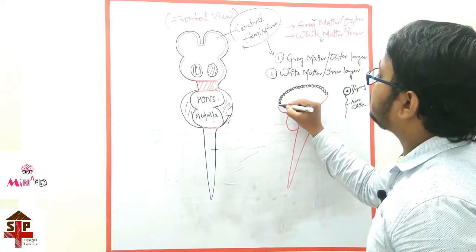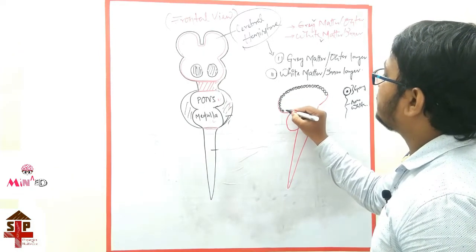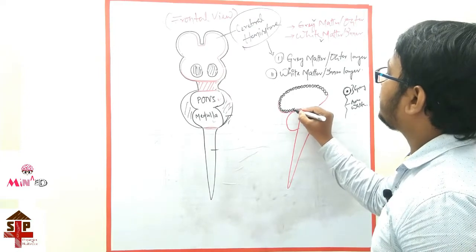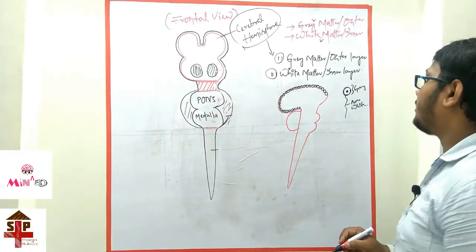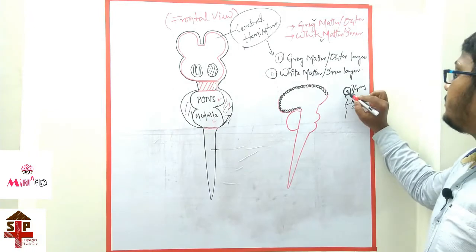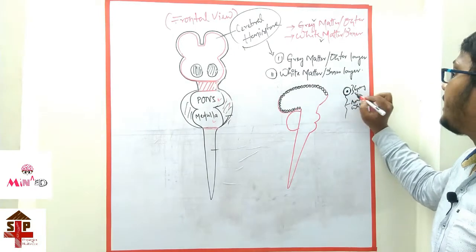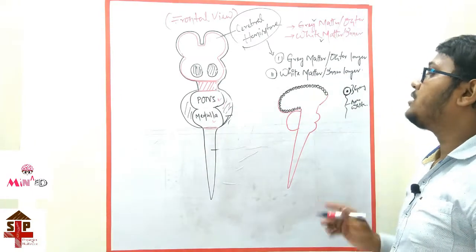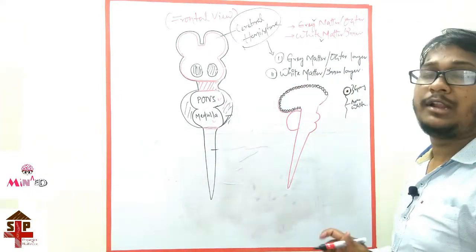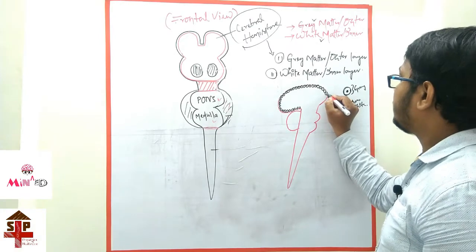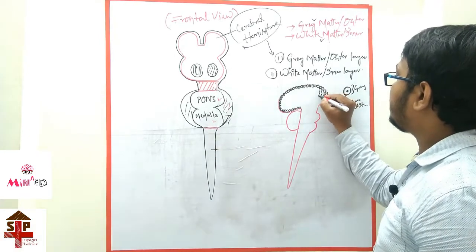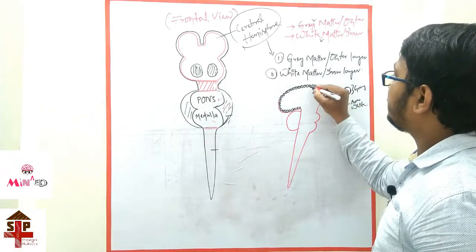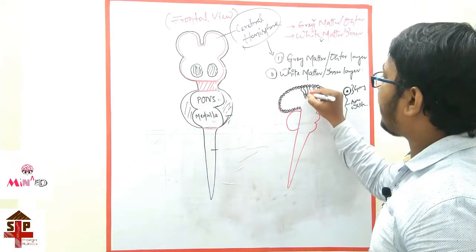So the outer layer of the cerebral hemisphere is gray in color, because the nucleus and the cell body are gray in color, and these nuclei and cell bodies are scattered all over the outer layer of the cerebral hemisphere. So this area is gray in color and these are the axons.